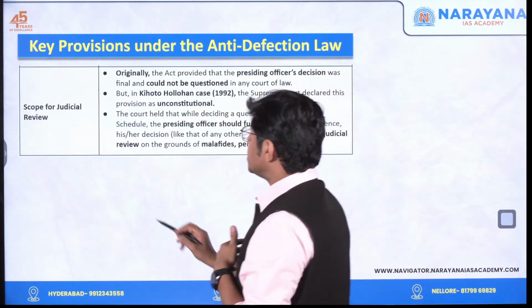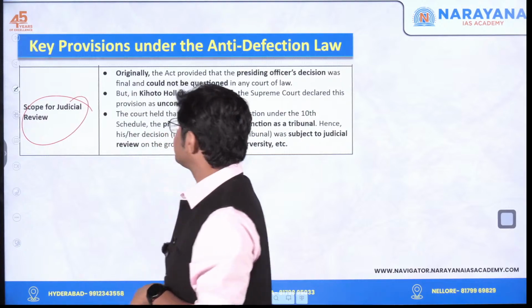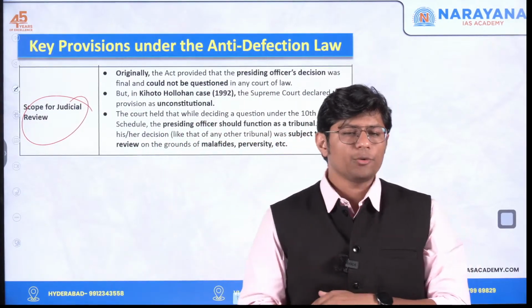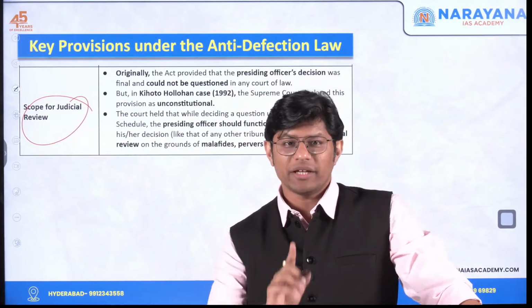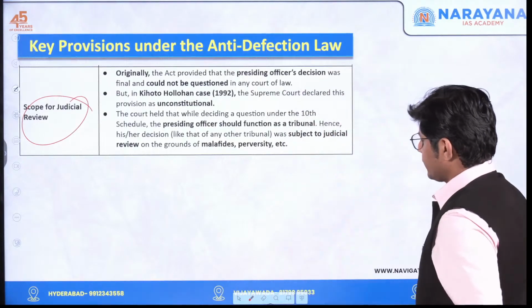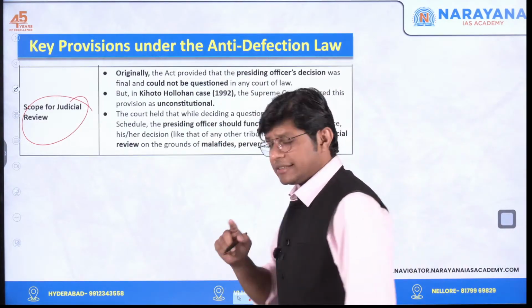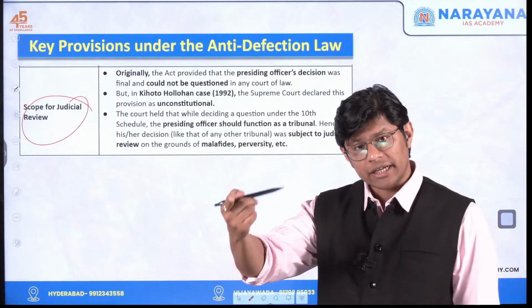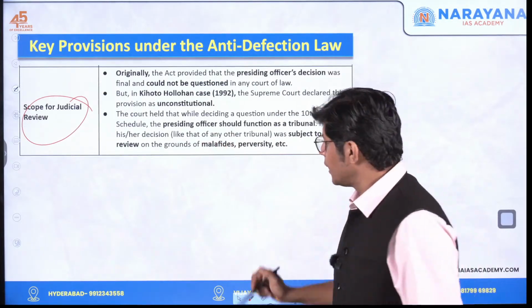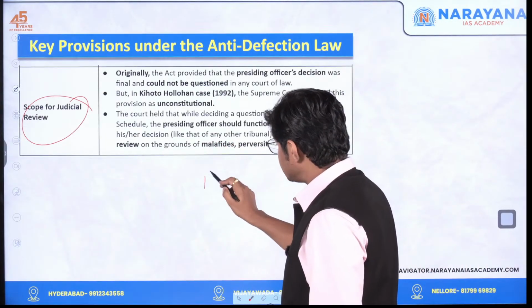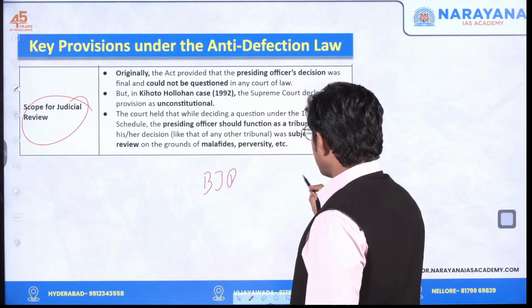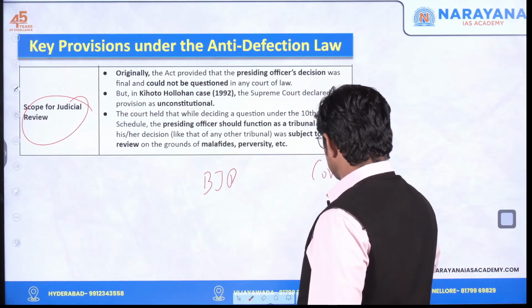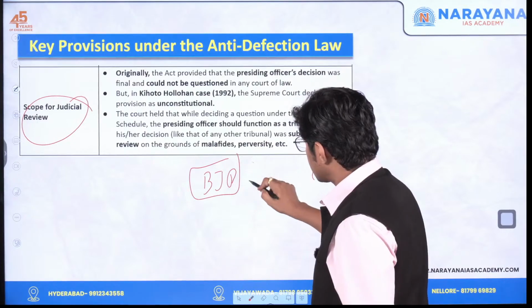Scope for judicial review. Now, the speaker. Let's say, for example, I've given an example. This example will be helpful to understand a point in the next slide as well. Let's say we have BJP and Congress, and the BJP is in government.